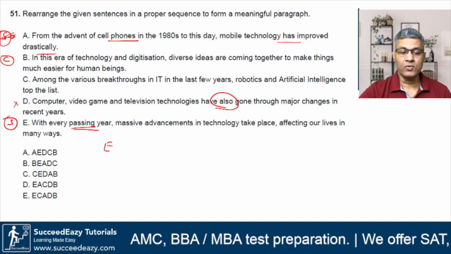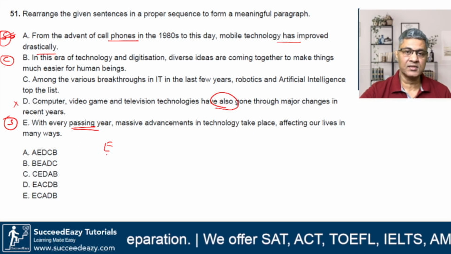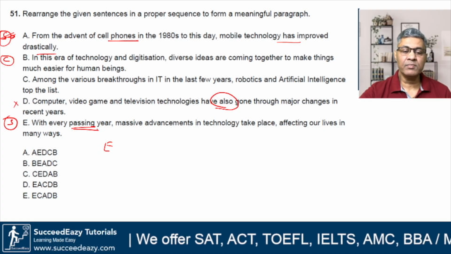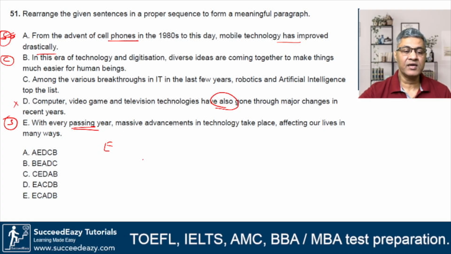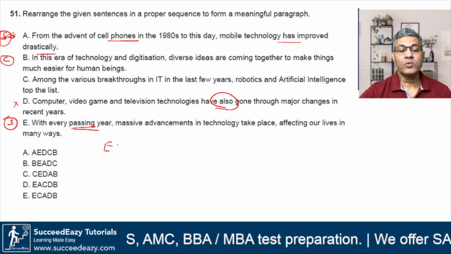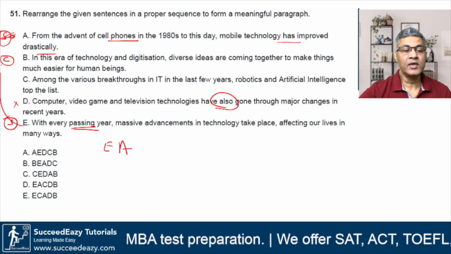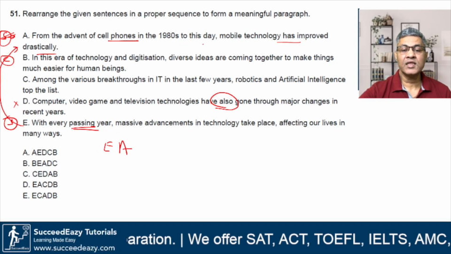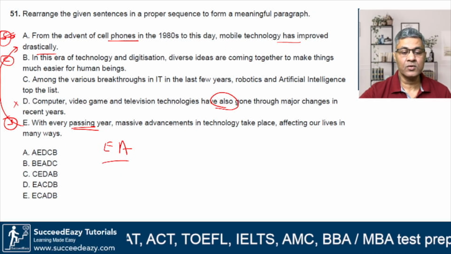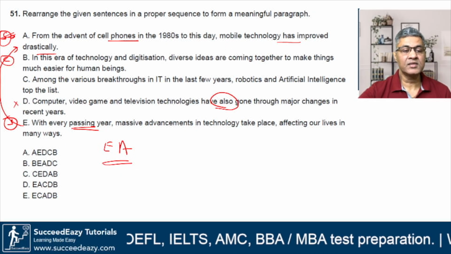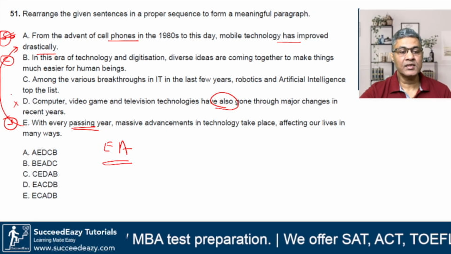So this can follow E. So I'll keep E as the starting point. It'll say with every passing year, massive advancements in technology take place, affecting our lives in many ways. Okay, now go to A. From here, we go to A. From the advent of cell phones in the 1980s to this day, mobile technology has improved drastically. So we are good with E and A. Now let's see, we are left with B, C, and D.